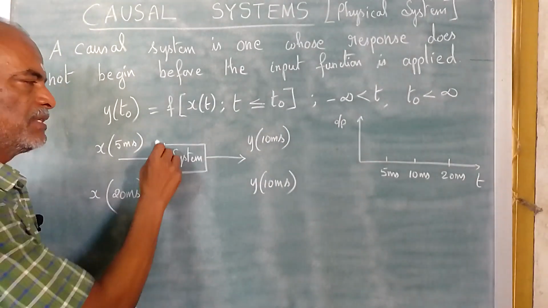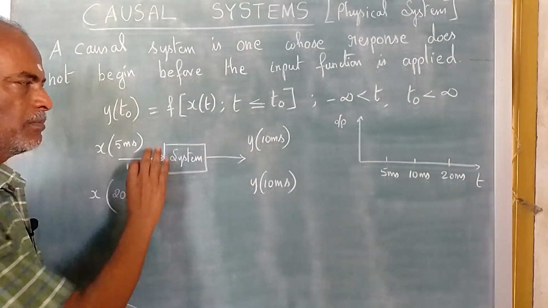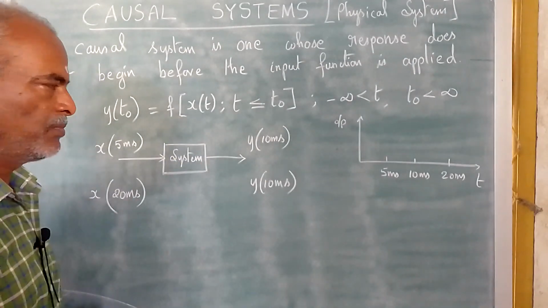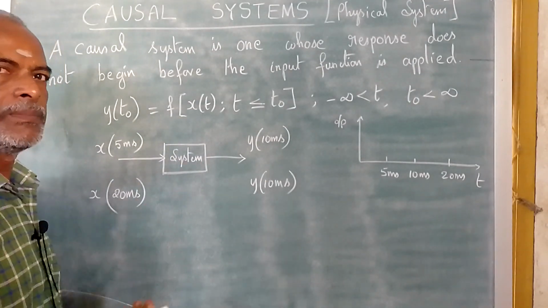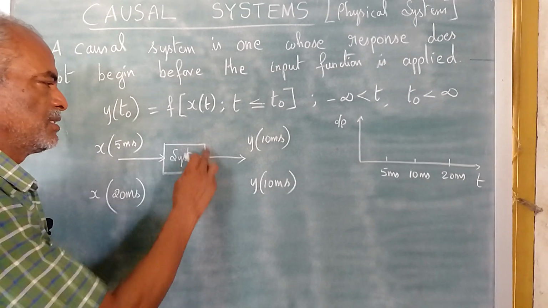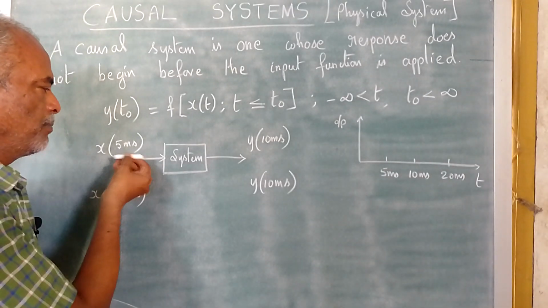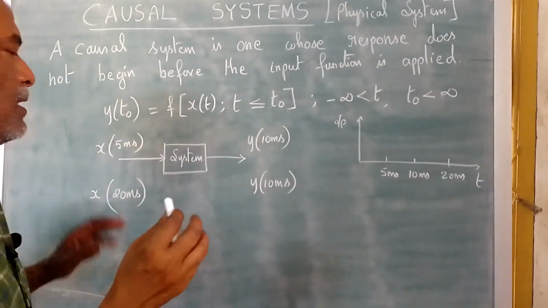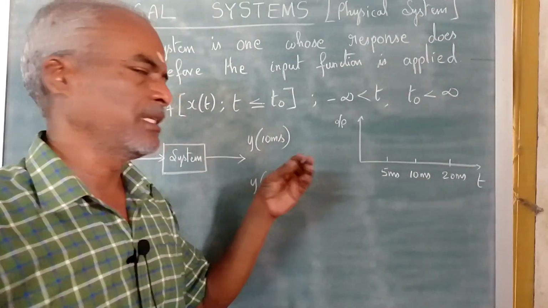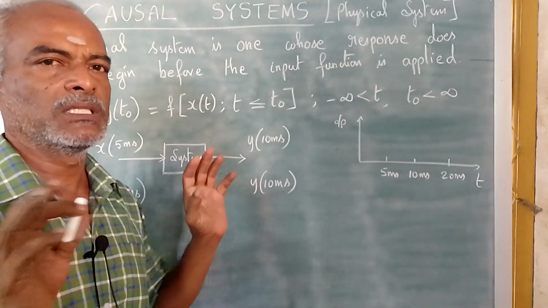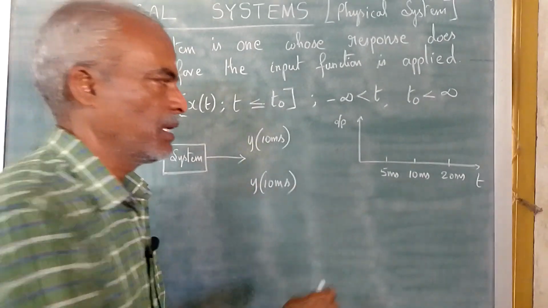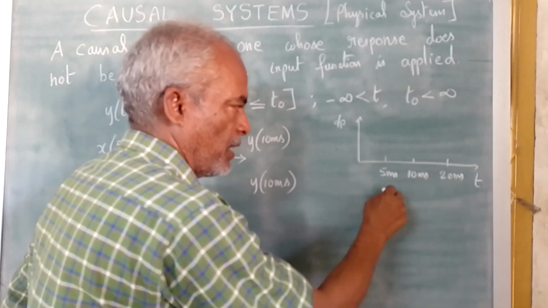For example, we have some communication system, a basic amplifier, any system. Suppose the entire unit is switched on at say 0. We have switched on the system, but we are giving the input at 5 milliseconds.